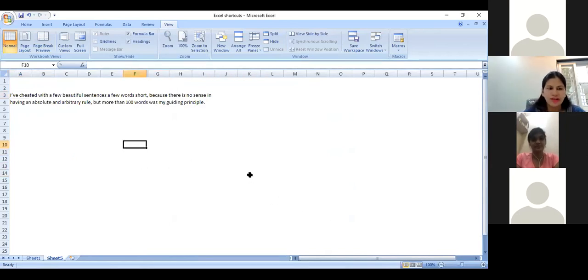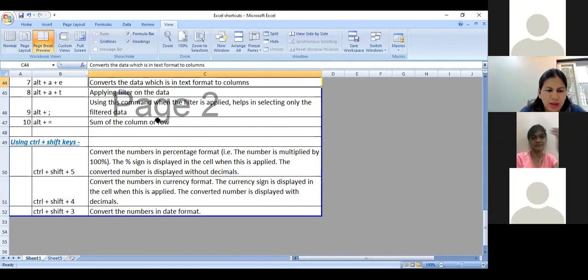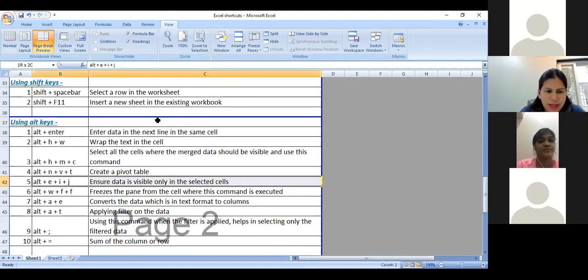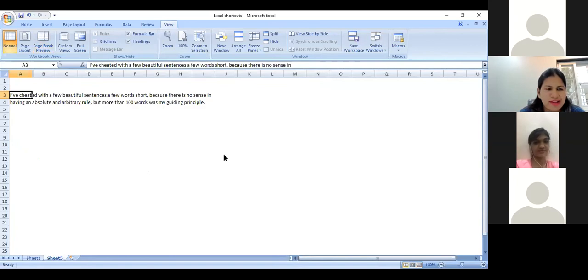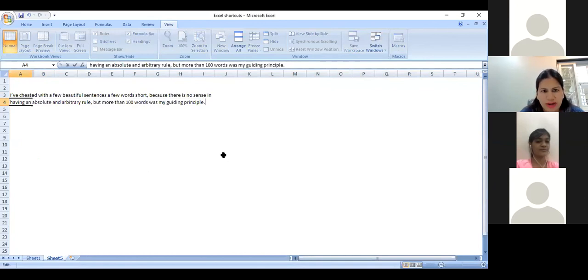In the meanwhile, in the Excel shortcuts, there are two specific keys which I feel, if explained in person, will be better. One is Alt-I-J and the other is Alt-Enter. First we'll go with Alt-Enter. This is a random sentence. As you can see, it is appearing in two different rows, row 3 and row 4. Now I want this entire sentence to appear only in row 3 and only up to column I. I go here, I say F2, and I say Alt-Enter.